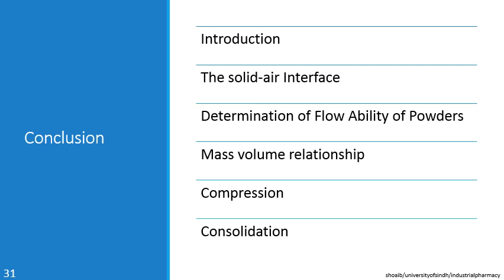Finally, we discussed the consolidation. Consolidation is the increase in the mechanical strength of material resulting from particle-particle interaction. There were two processes taking place during the consolidation: one was cold welding and the other was fusion bonding.